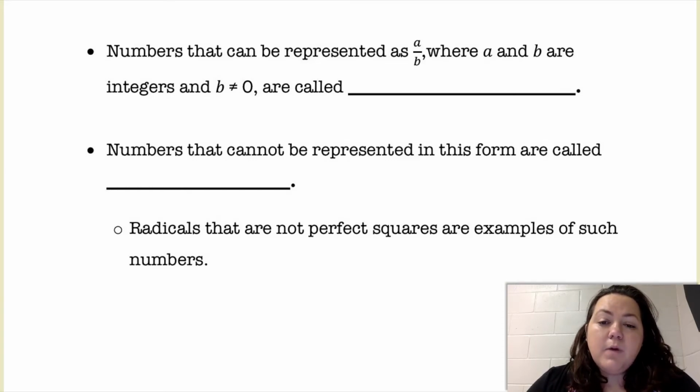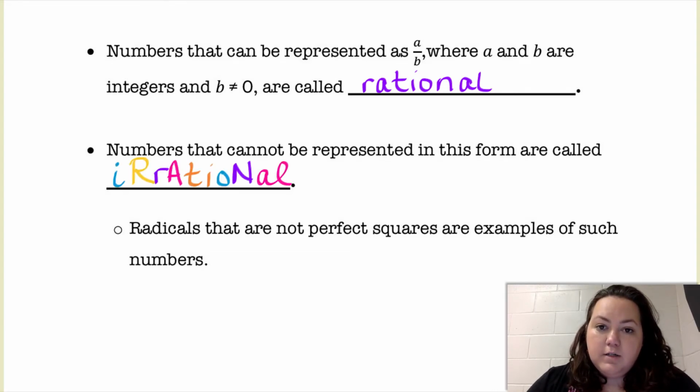Numbers that can be represented as a fraction a over b, where a and b are integers and b is not equal to 0, are called rational numbers. Numbers that cannot be represented in this form are called irrational numbers. Irrational numbers have no pattern. They don't end. They just keep going and going and going.